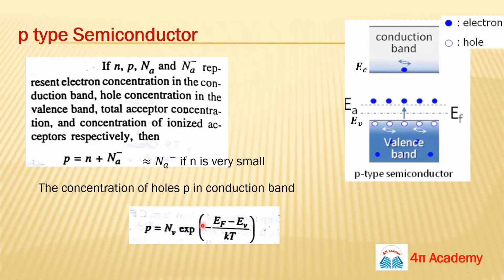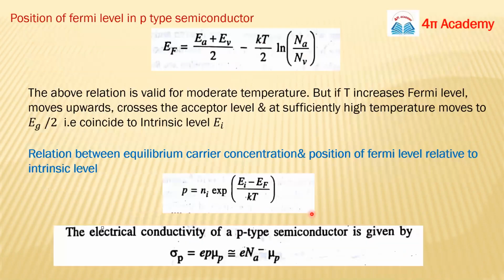Okay. So we can calculate the concentration of holes by using this formula, as we did in the last N-type semiconductors. And also we can calculate the position of the Fermi level, and it will depend on these energy levels, acceptor energy levels, and the energy of your valence band, and also on the concentration of acceptor impurities and the carrier concentration inside your valence band. Okay. So in the same way, this relation is also valid for moderate temperature.